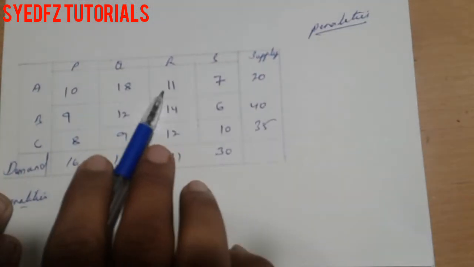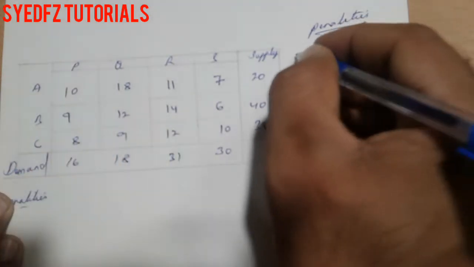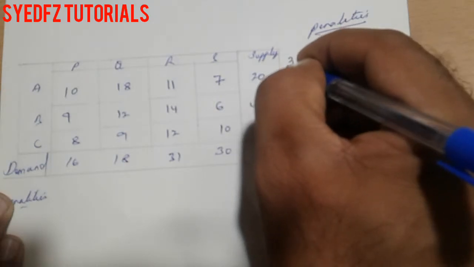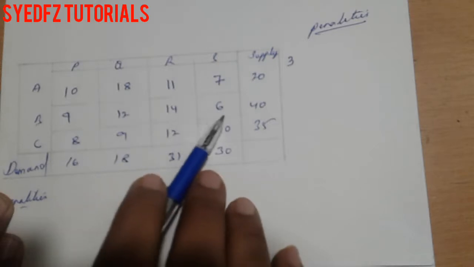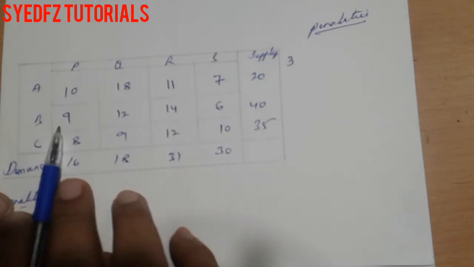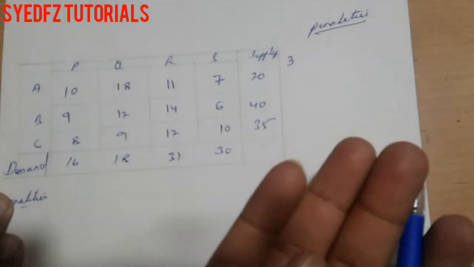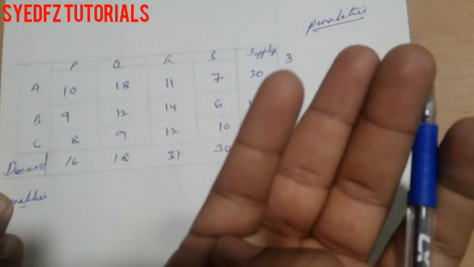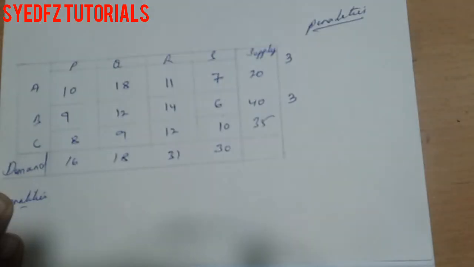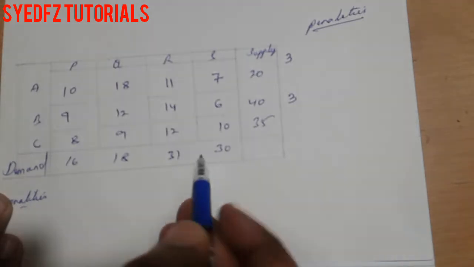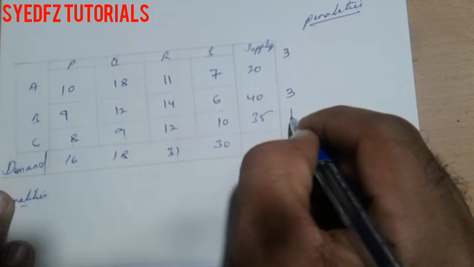In this row, the smallest is 7, the next smallest is 10. The difference is 3. Here the smallest is 6, the next smallest is 9. The difference is 3. Next, the smallest is 8 and the next smallest is 9, so the difference is 1.